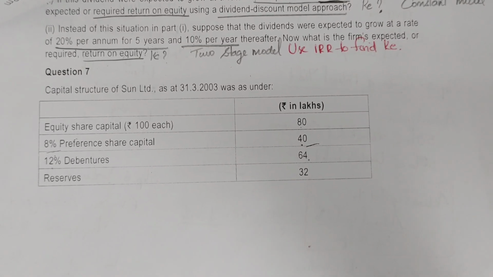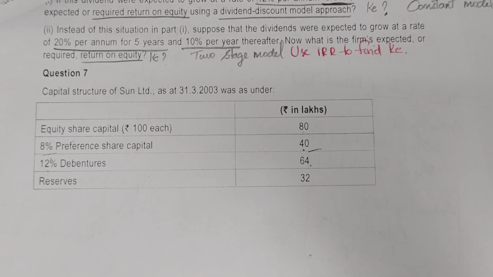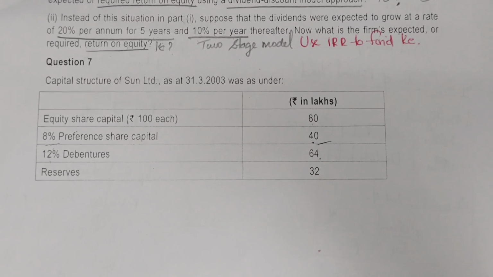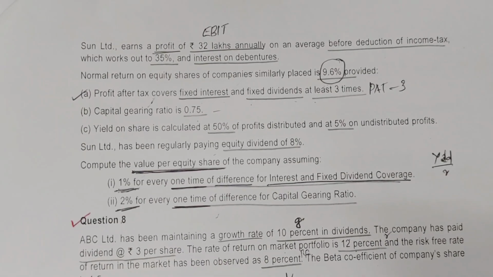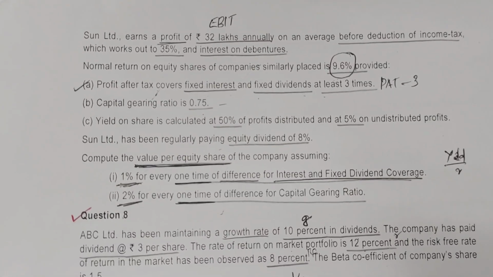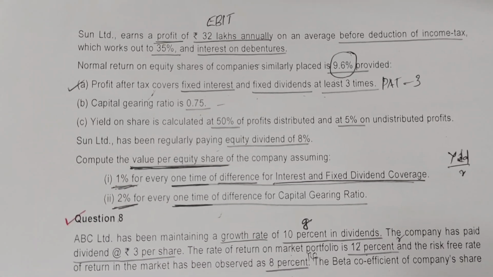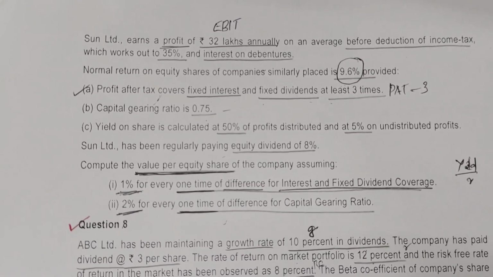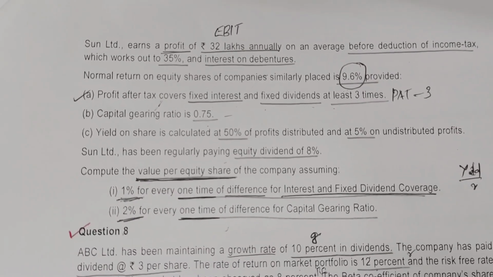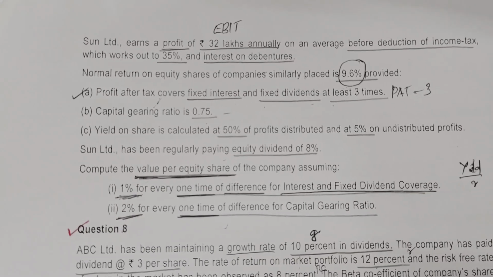Capital structure of Sun Limited as at 31st March 2003 was as under: equity share capital, preference share capital, debentures, reserves. Sun Limited earns a profit of 32 lakhs annually on an average before deduction of income tax, which works out to 35%, and interest on debentures. So before deduction of income tax and interest on debentures, the profit is 32 lakhs, which means earnings before interest and tax is 32 lakhs.